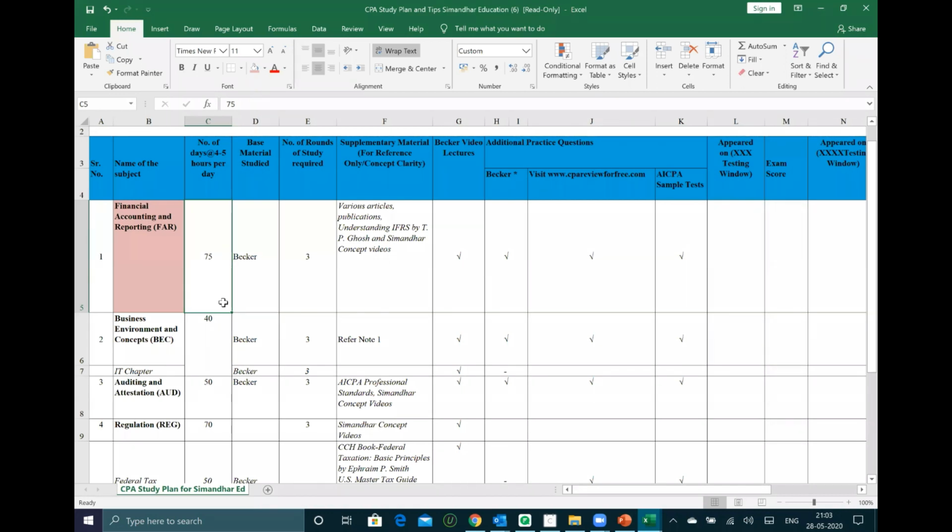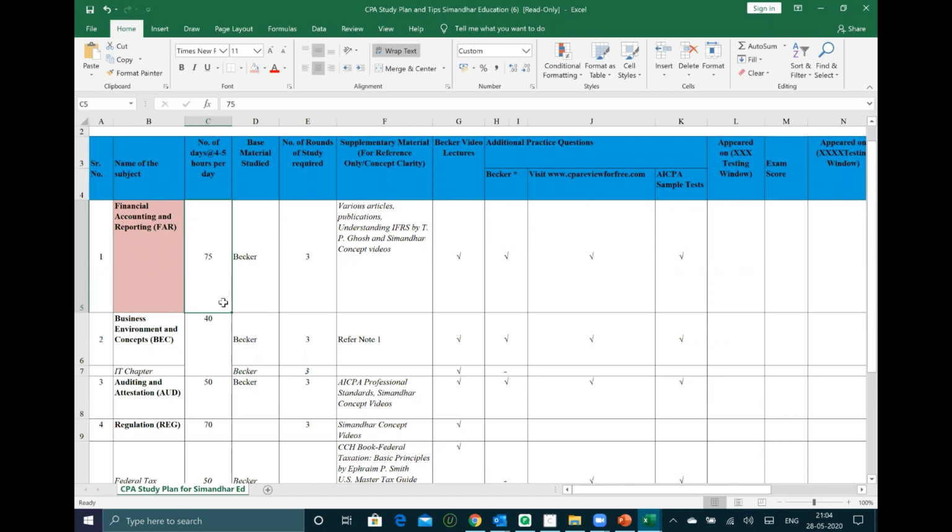So Bobby is asking, sir, before the exam, how many days of leave is sufficient? If you're writing the first exam of FAR, I think 2 weeks of leave is more than sufficient. And if you're writing 2 sections of CPA, then a minimum of around 3 weeks is required. So almost 21 days. I would strongly recommend that there should be a gap of 20 days between every subject. Suppose I'm writing FAR on June 5th in Prometric, June 25th, I should write my second exam. Always give a gap, guys. If you write straight away after 4 or 5 days, you will fail the exam. There is no doubt about it.